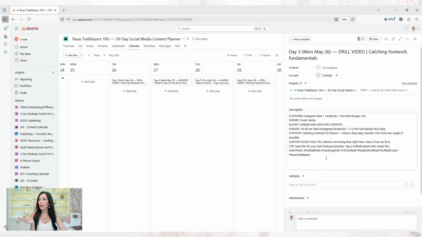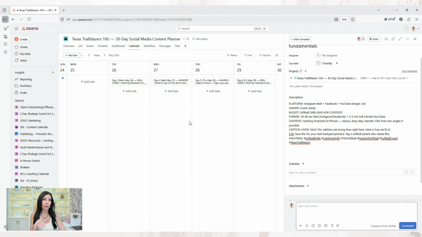So if you want it to be different, maybe you don't want hashtags, which I personally don't use anymore. I find my videos do better without them. Maybe you want it to be more detailed in the caption. The CTA is pretty short, so I personally would want more details on this specific softball drill, because those do really well, kind of describing everything. But I love that it has the hook here, right? How awesome is that? And I love just everything about this.